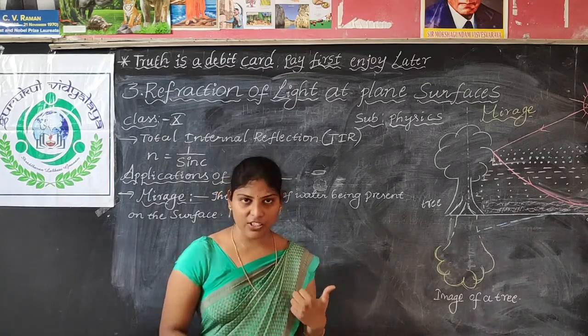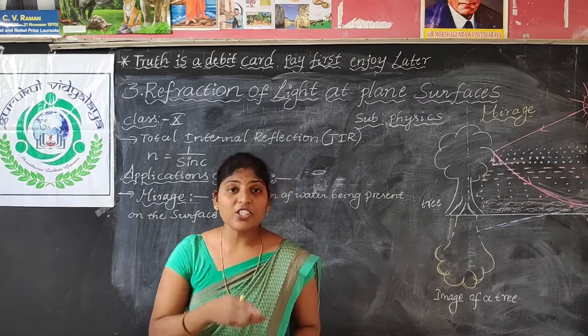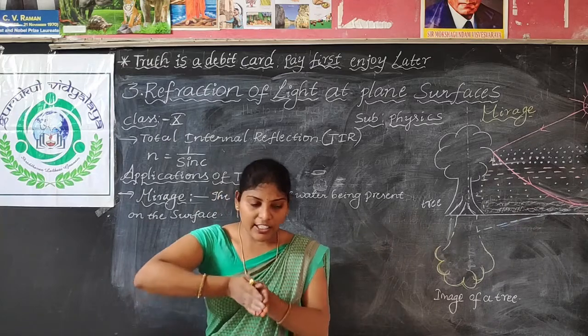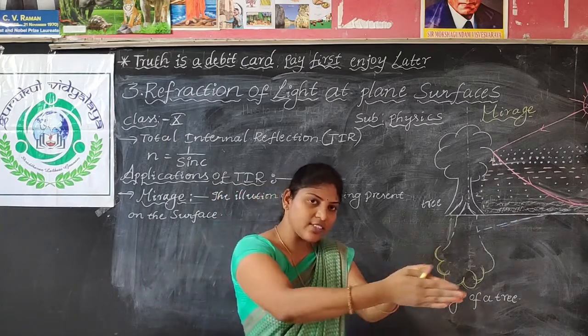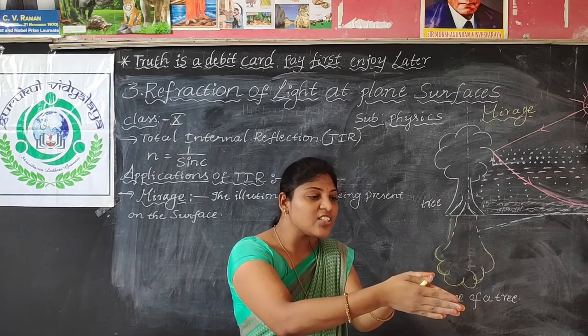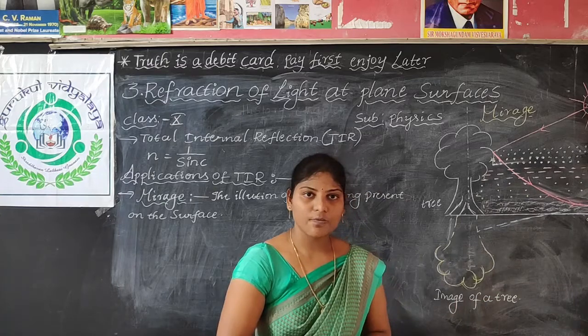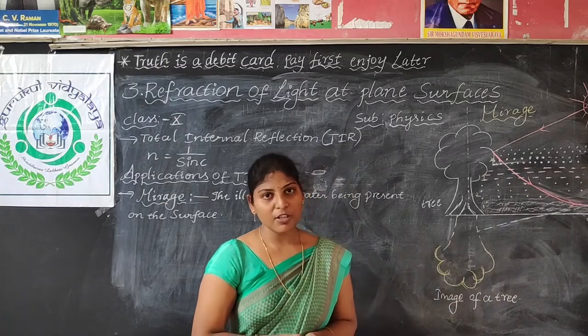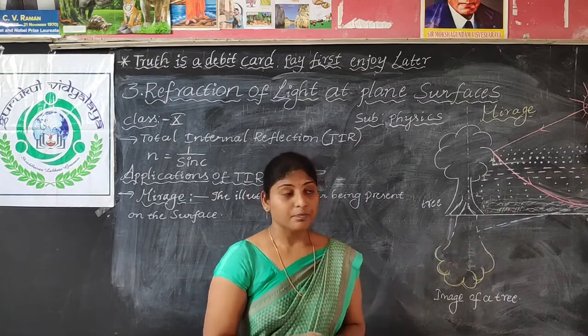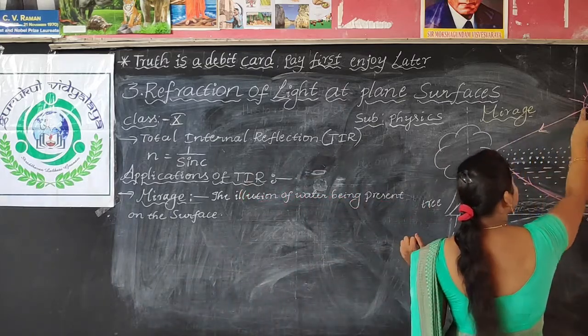It undergoes reflection. But if the medium changes, then it changes its path. For example, if it has to go in this direction and the medium changes, then it deviates from its path and moves differently. That phenomenon is nothing but what we call refraction.